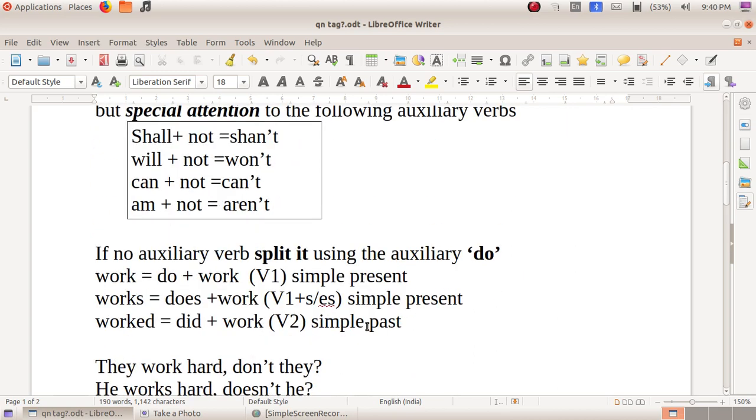Then another problem is that sometimes there will be no auxiliary verb. Then we should split it using the auxiliary verb do. If it is V1 form, do is to be used. If it is V1 plus s or es form, does is to be used. If it is V2 form, did is to be used. So likewise, you can complete the question tag.